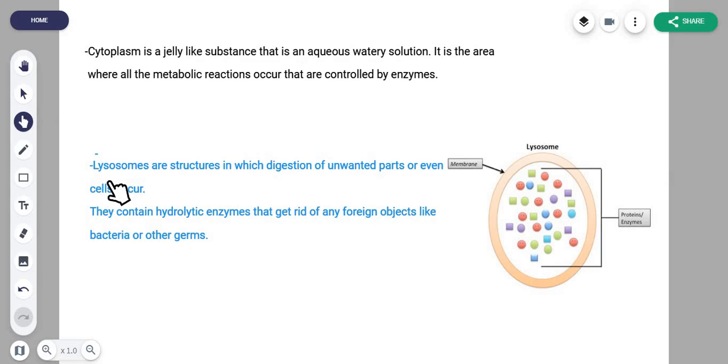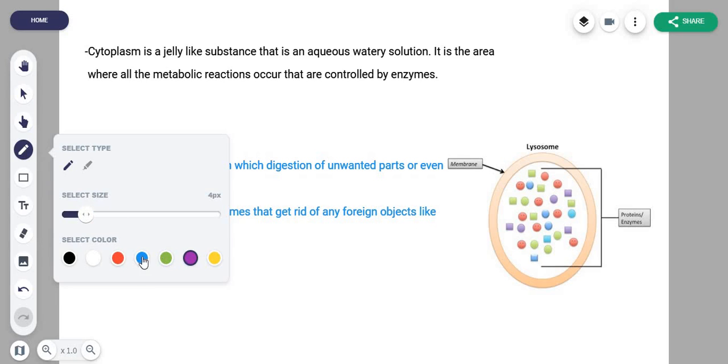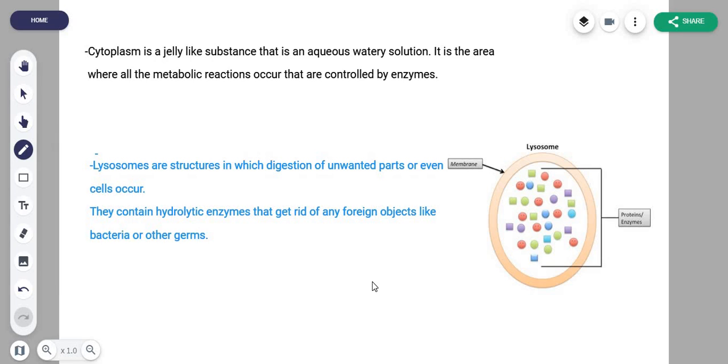So let's talk about a brand new organelle that it may be your first time studying, I'm not sure. Lysosomes are structures in which digestion of unwanted parts or even whole cells occurs. They contain hydrolytic enzymes that get rid of any foreign objects like bacteria or other germs. The thing to understand here is that lysosomes are structures that contain enzymes, and when something bad or something dead is in the cell, it basically takes it in, absorbs it, or engulfs it, and the enzymes within the lysosomes break it down so that it is of no danger to the cell, right?